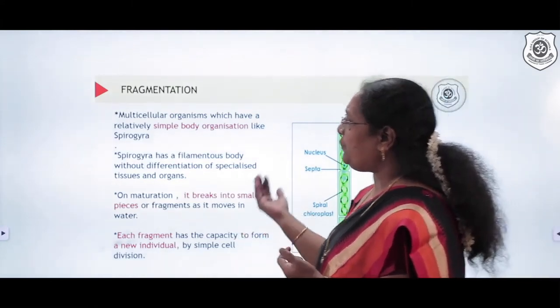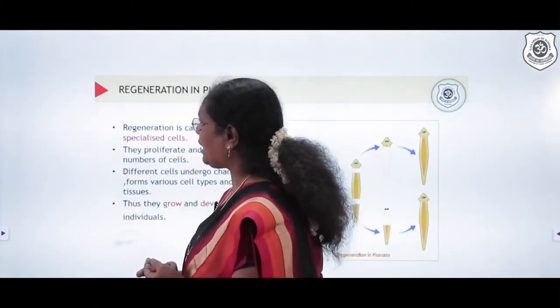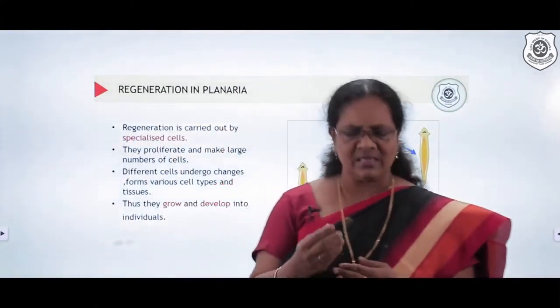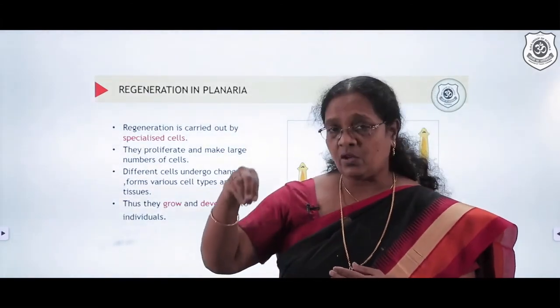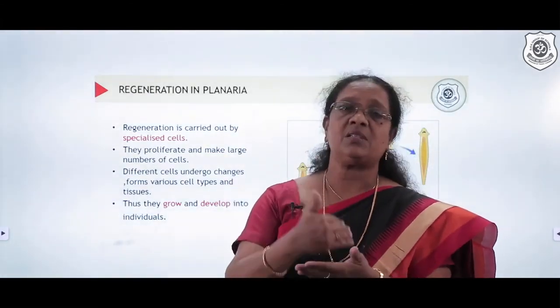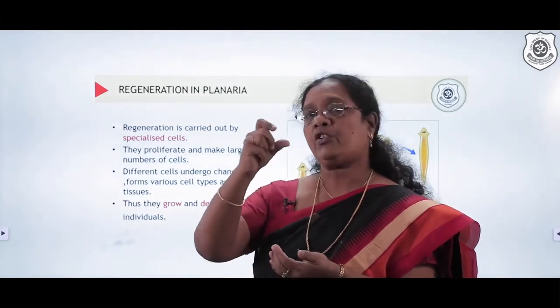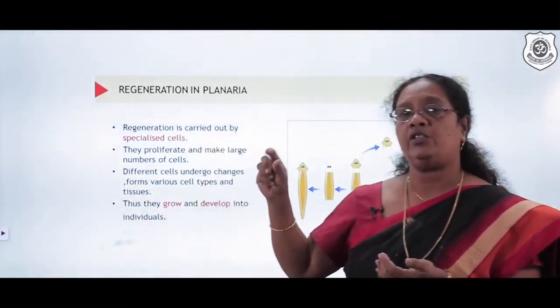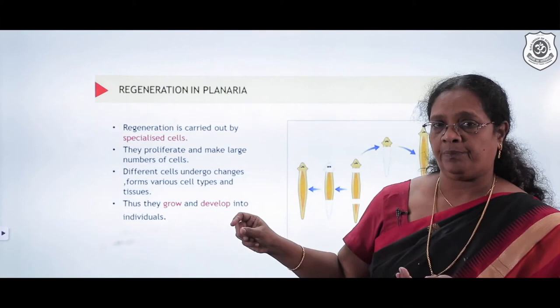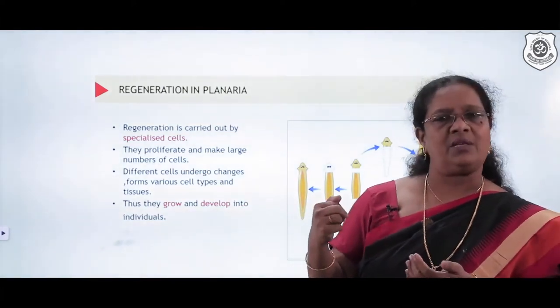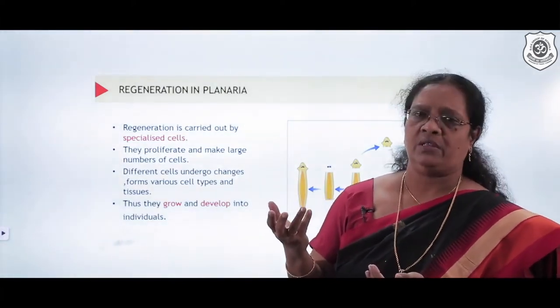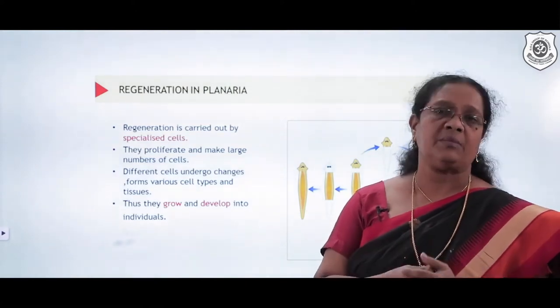And therefore, when we talk about fragmentation, we move on to the next topic, which is regeneration. That is also considered when one organism is divided into many pieces. Each piece can grow into an individual. Then the question arises in our mind, why can't it be fragmentation? Why can't it be related to that of fragmentation?